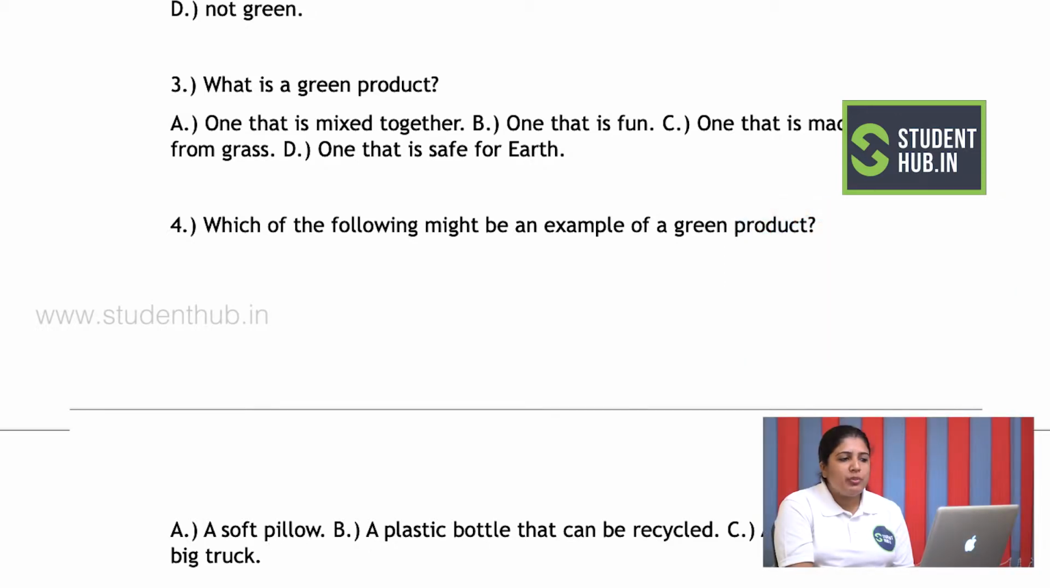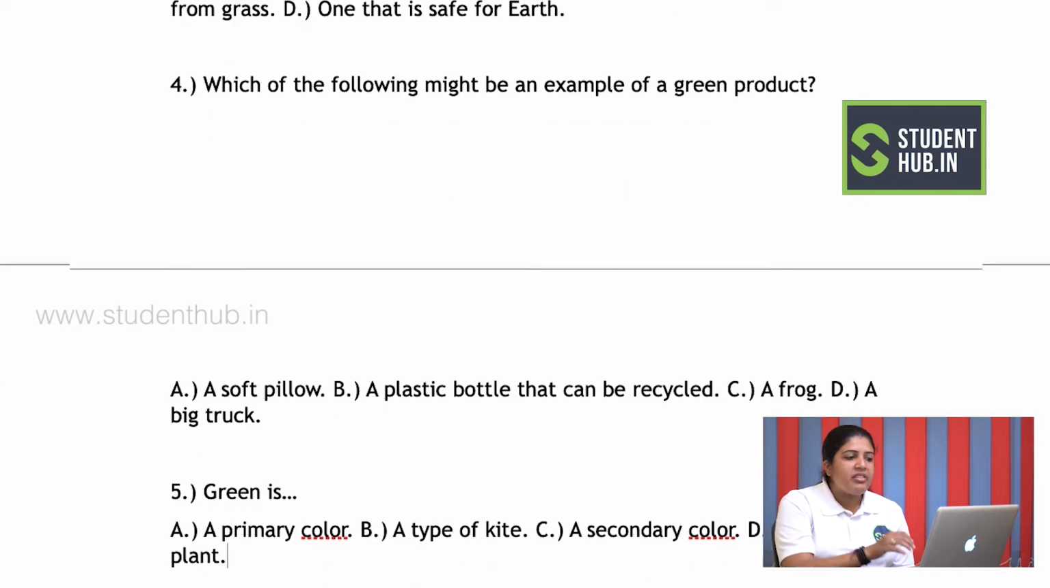Now when I come to question number 4, it says which of the following might be an example of the product green? Now the options that I have are a soft pillow, a plastic bottle that can be recycled, a frog, a big truck. Now it is asking about a product green, so I cannot go with frog because that is an animal. A soft pillow, I cannot go with that because I don't know whether it is made from a green product or not. If I look at answer number D, it says a big truck. Now we all know that trucks are made of metal, so it cannot be a green product.